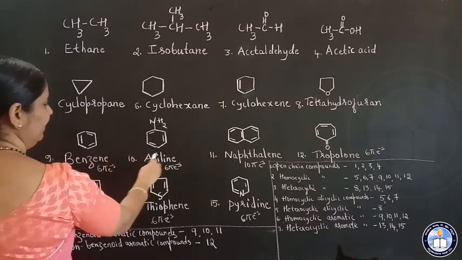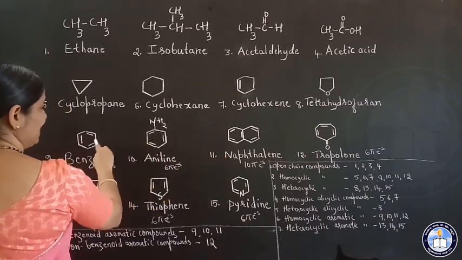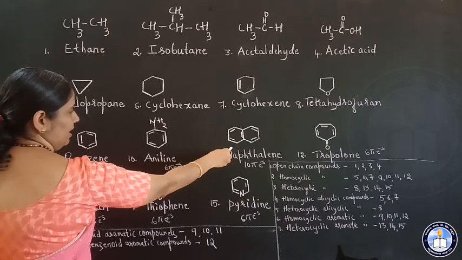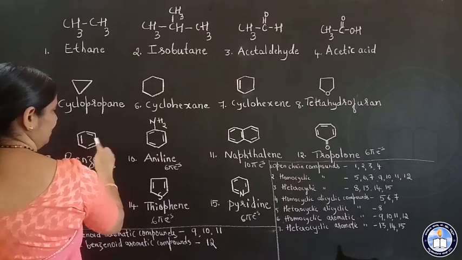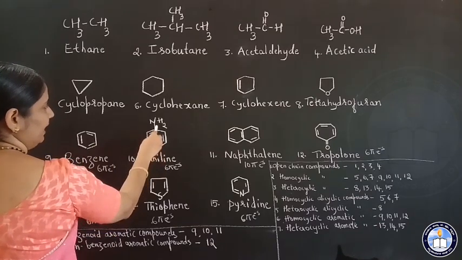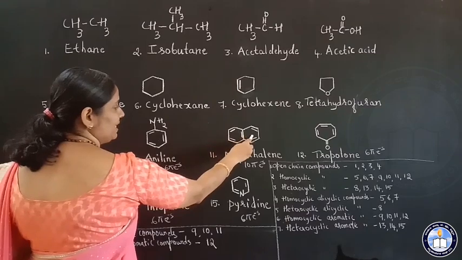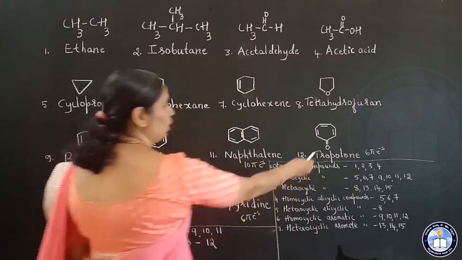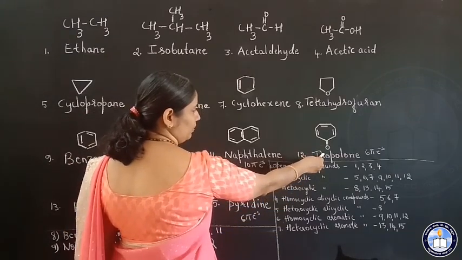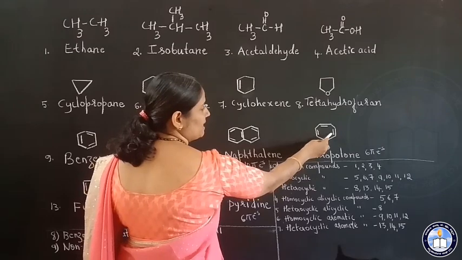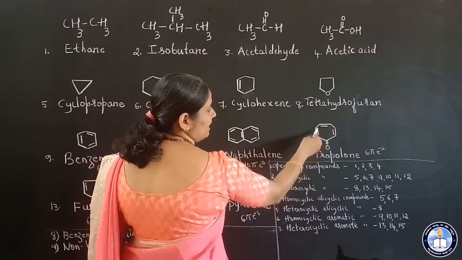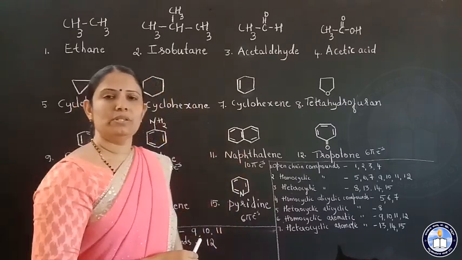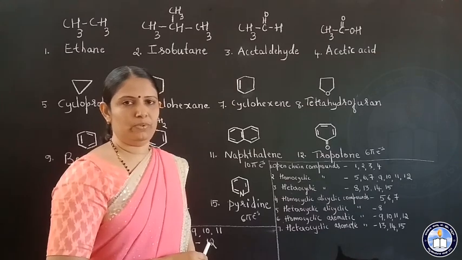Next, benzenoid aromatic compounds. So 9, 10, 11. These three structures, benzene, aniline, naphthalene, are benzenoid aromatic compounds. Aromatic compounds having benzene ring. See here, aniline has got benzene ring to which NH2 group is attached. Here two benzene rings are fused. Next, non-benzenoid aromatic compounds. So tropolone is a non-benzenoid aromatic compound. Why is this non-benzenoid? This is not a benzene ring. In this ring 7 carbon atoms are there. When you say benzene, 6 carbon atoms. So this completes classification of organic compounds.